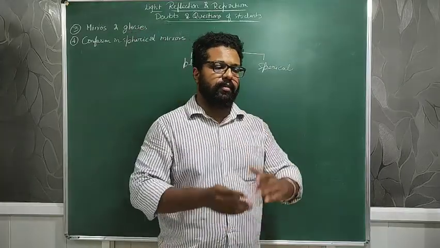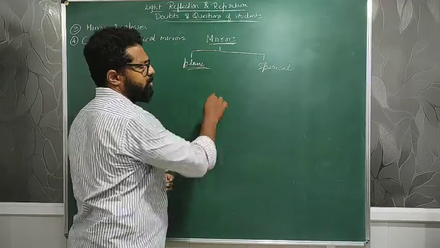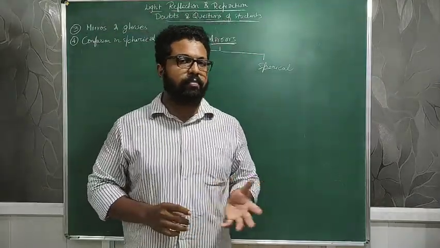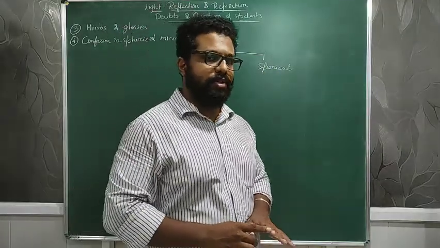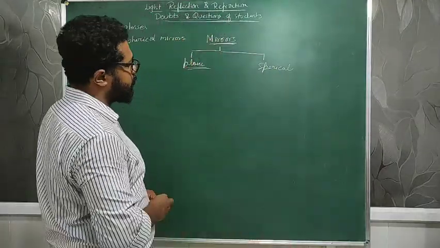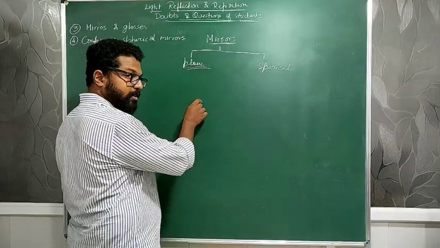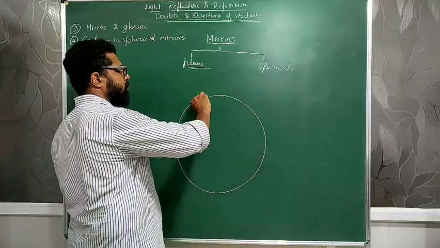A little bent, which means, imagine, I will explain in detail. I hope the plane mirror is clear, and we are not going into much depth on plane mirrors in this chapter. We will be dealing only with spherical mirrors initially in this chapter. So imagine a spherical mirror, a complete sphere of a mirror.